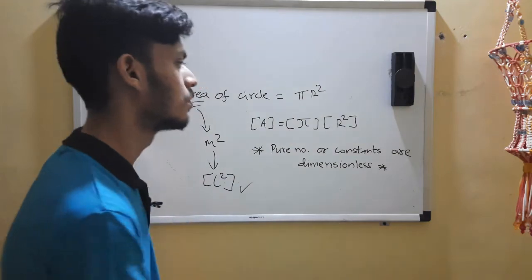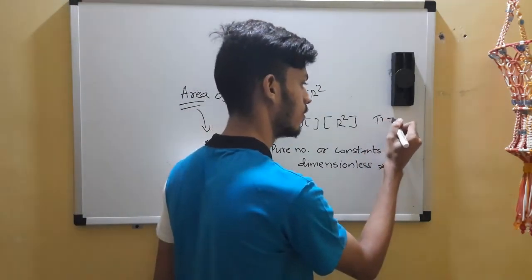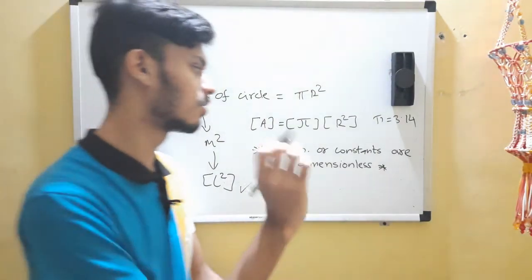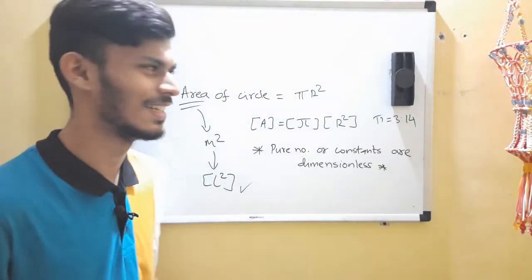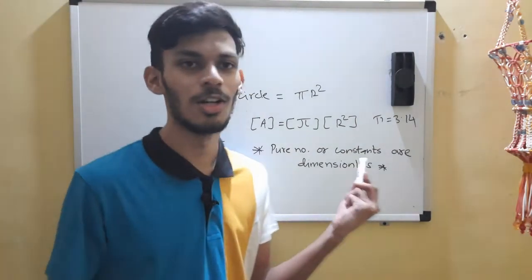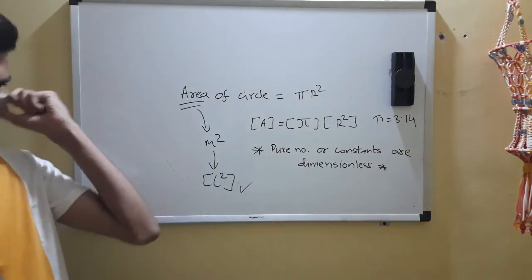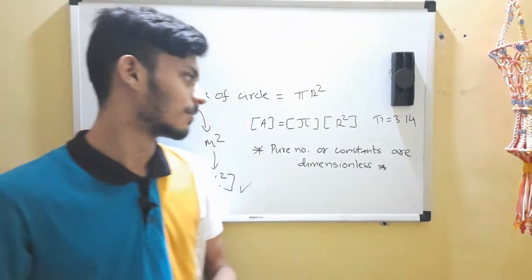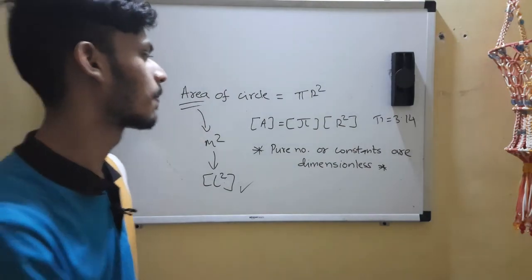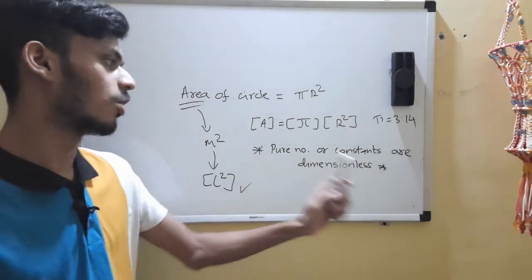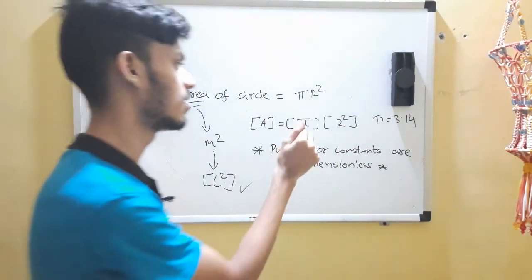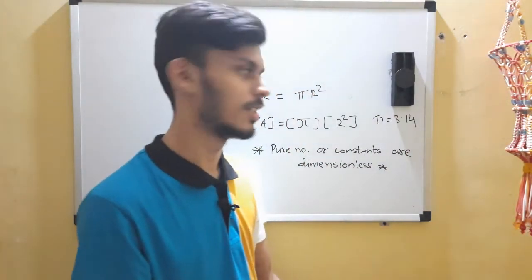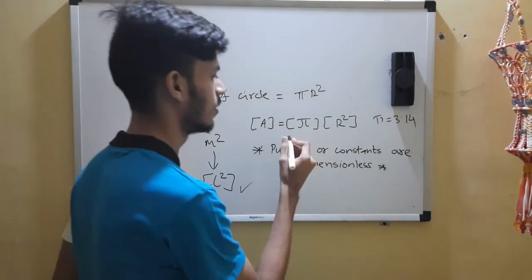So pi, if you know it, has a value which we use for practical purposes as 3.14 in physics. You can also use 22 by 7. Okay, so this is the golden statement. I want you to write it down in your notes, on your wall, in your head. Memorize it. Pure numbers or constants are dimensionless. So this is a pure number or a constant, so it does not have any dimension, so you can directly compute.